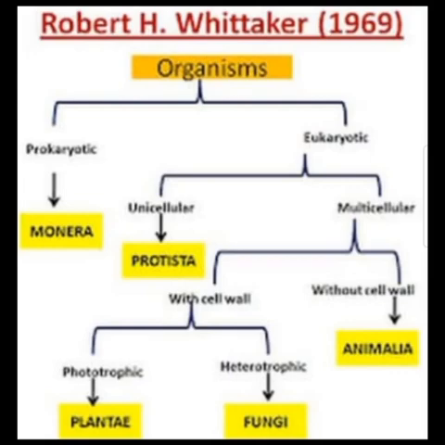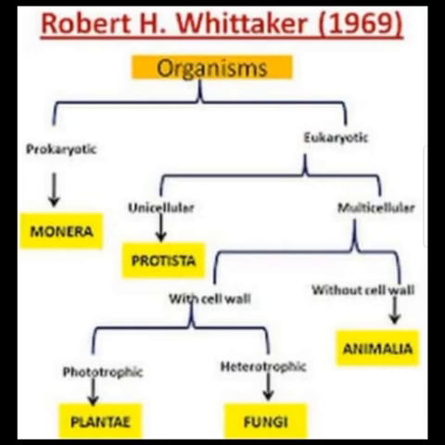In unicellular, there is only one kingdom, Protista. An example of Protista is Paramecium, which you have already studied in previous classes. Now multicellular have two kinds: one with cell wall and another without cell wall. With cell wall, there are autotrophs and heterotrophs. Without cell wall, there is only one, which is kingdom Animalia.